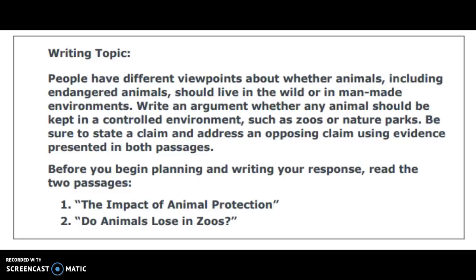Before you begin planning and writing your response, read the two passages. Passage 1, the impact of animal protection. Passage 2, do animals lose in zoos?